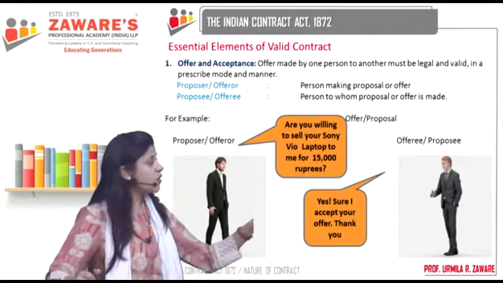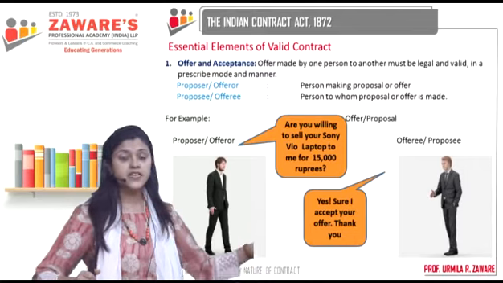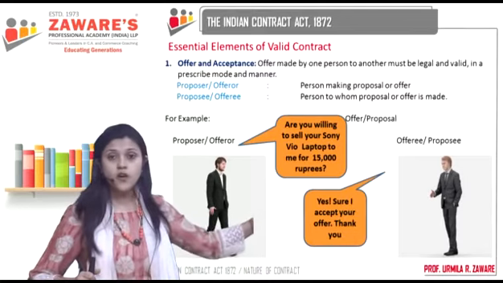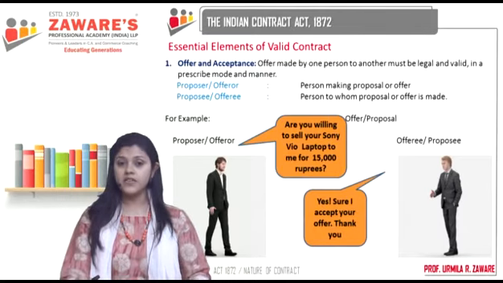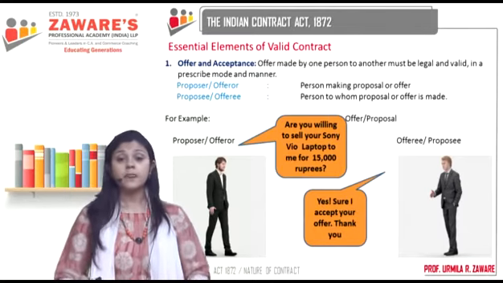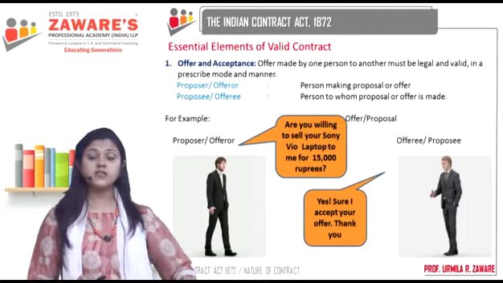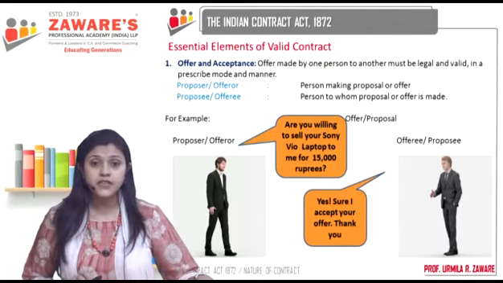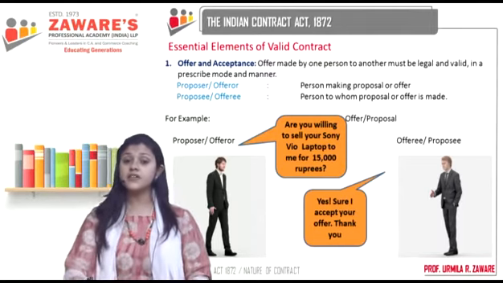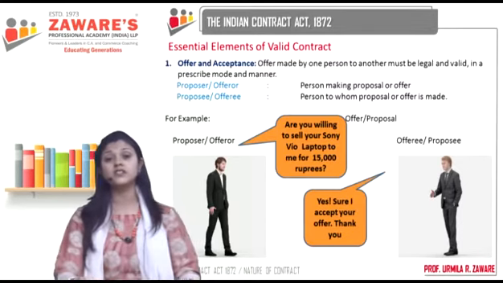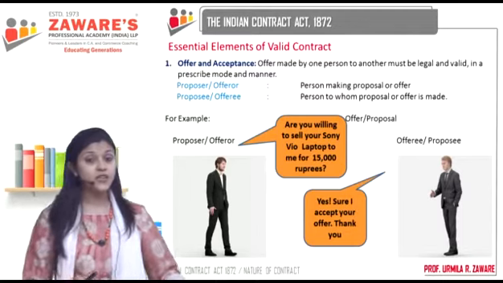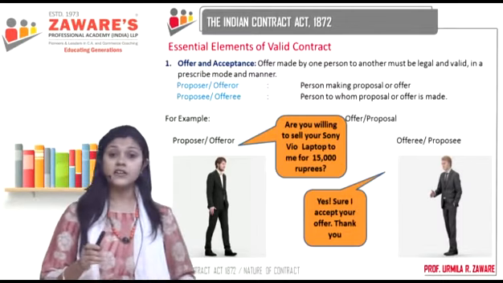So now when the acceptance is given, this proposal or offer has become what? It has become a promise. Correct? Now, when will this promise turn into an agreement? A promise becomes an agreement when there is something in return for both the parties. Correct? Only then does it become an agreement.